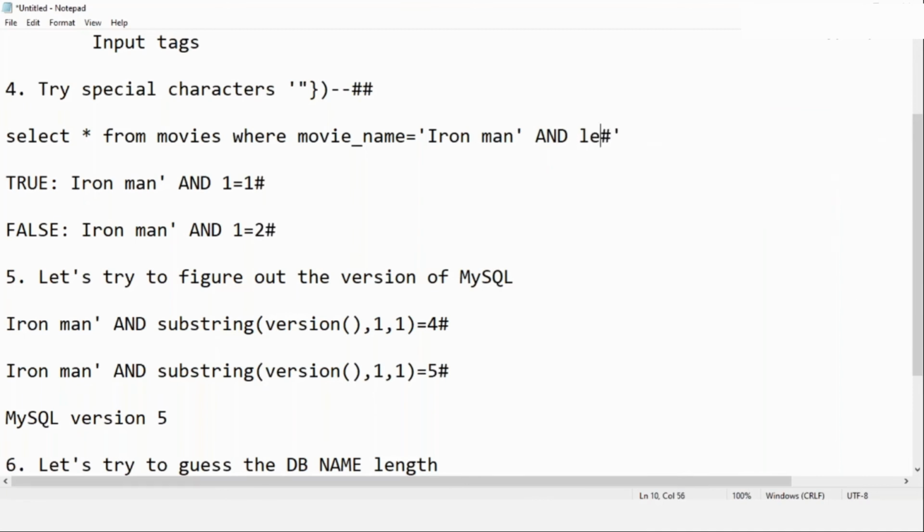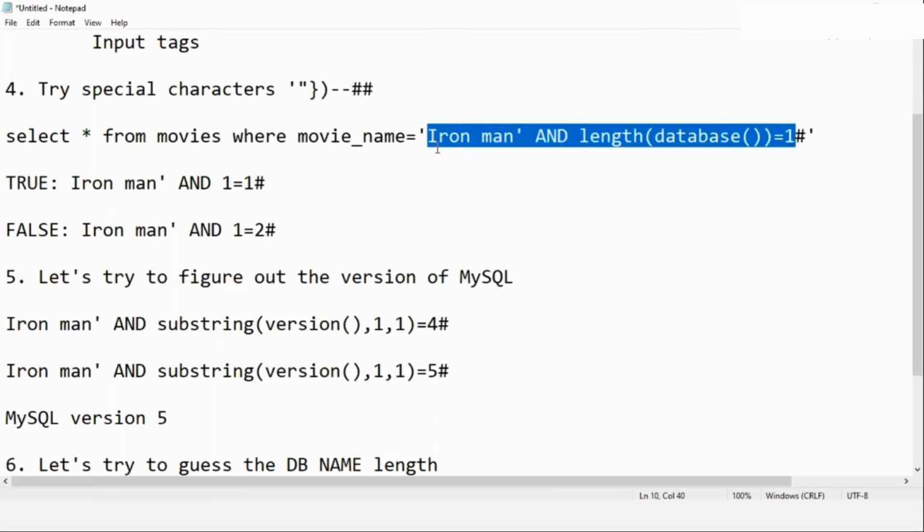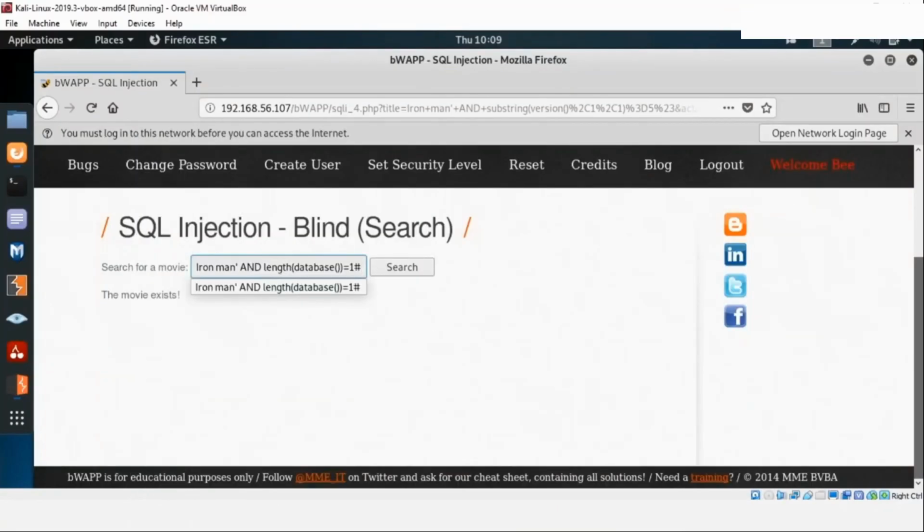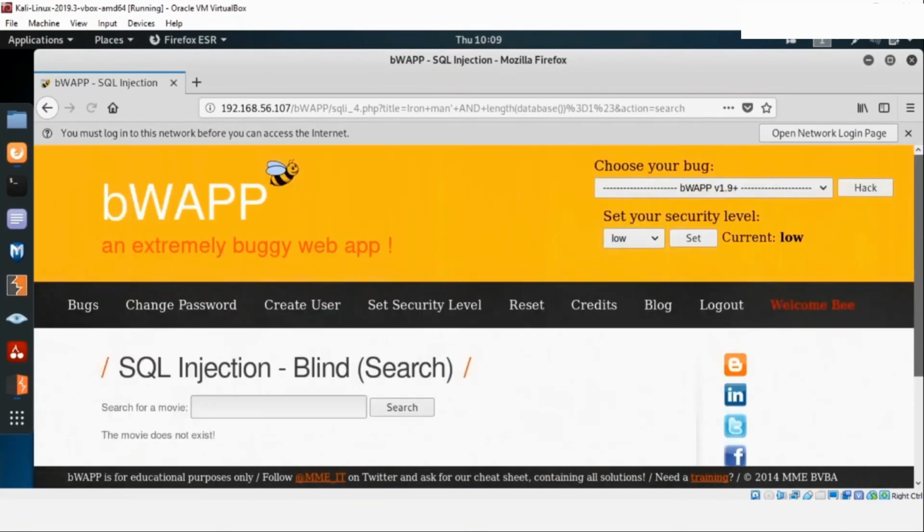Here I'm going to run, let's say, length. I know there is a function known as length, and under this let's pass database. I'm going to get the length here. Is it equal to 1? Let's copy this here, go back, search this, and this is not equal to 1.